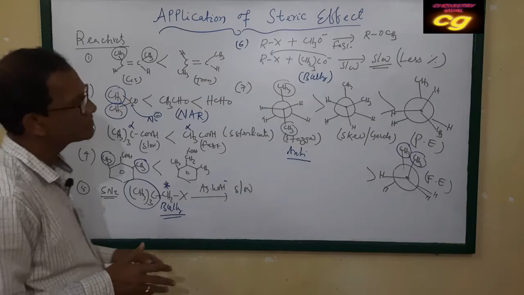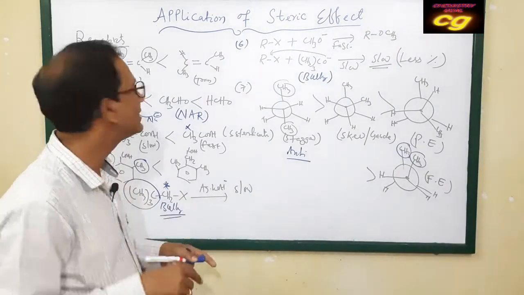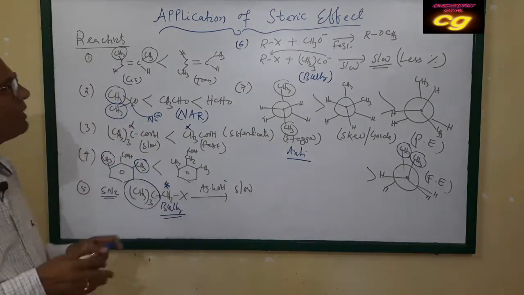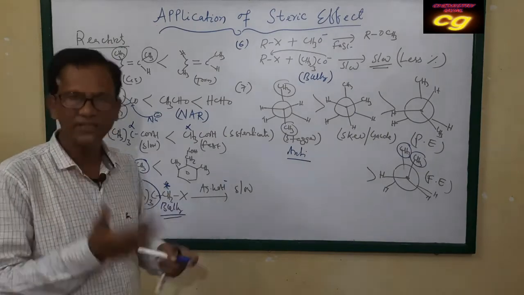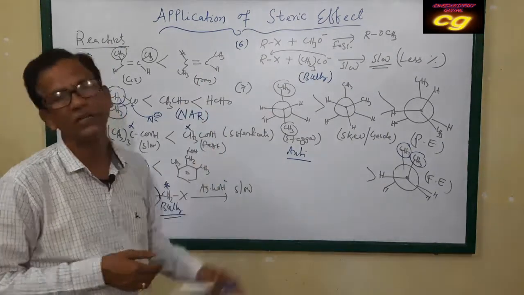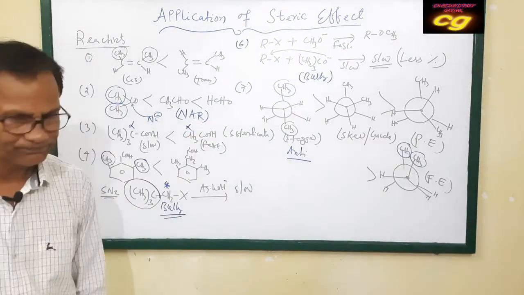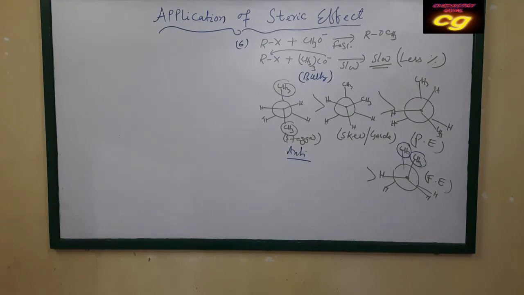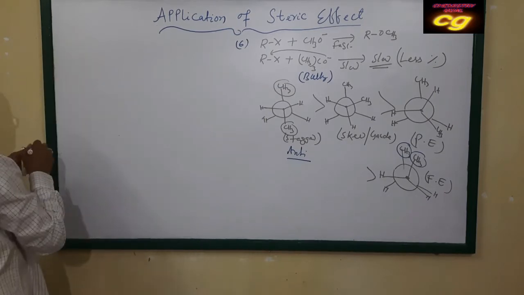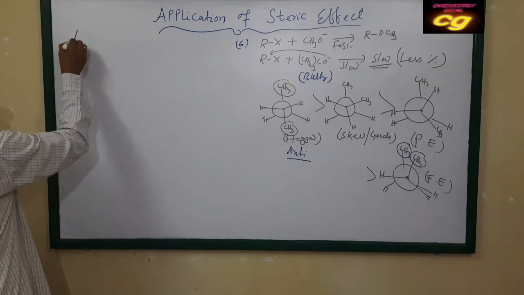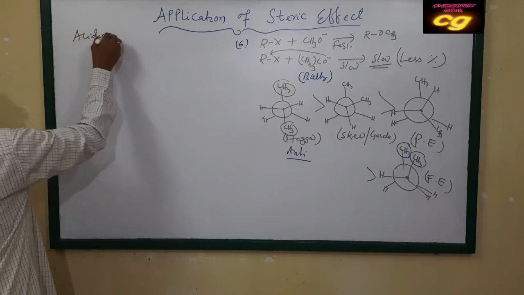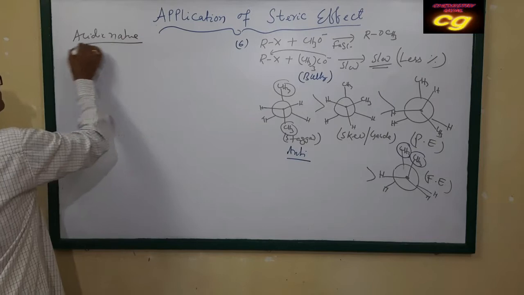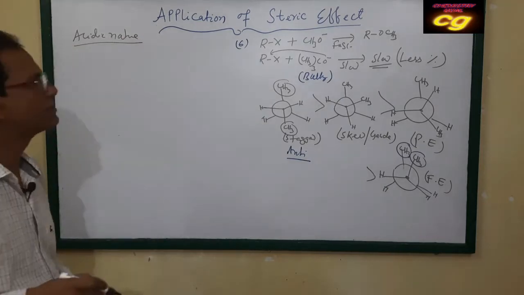Now we will discuss some acidic character and basic character of some compounds, how the property changes due to the steric effect. Okay, you write down this one. If you see, the acidic character also changes due to the steric effect.